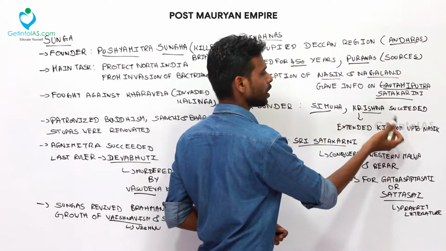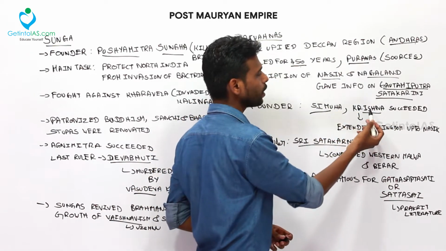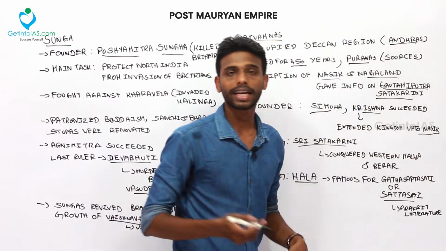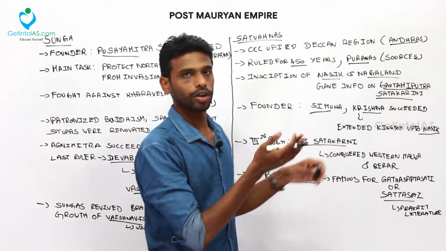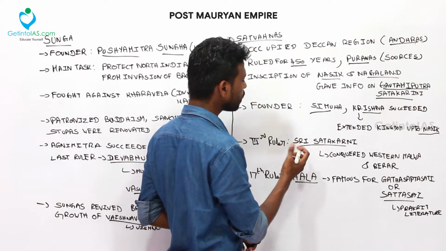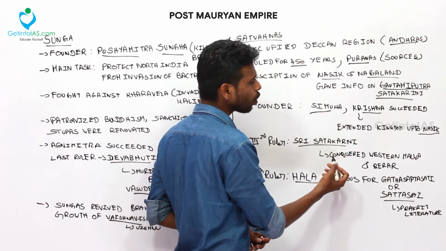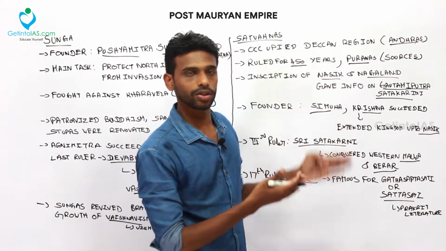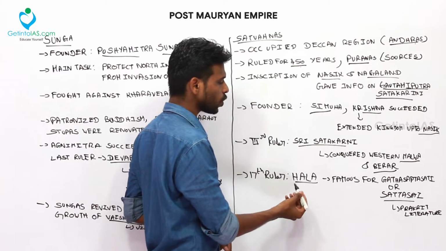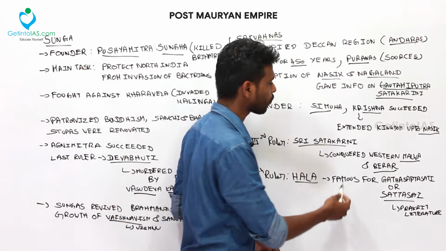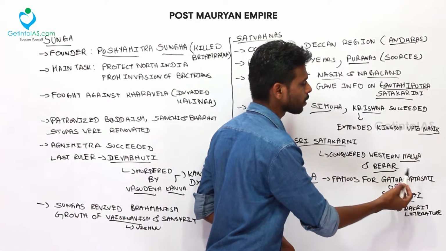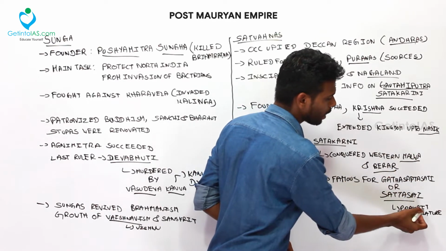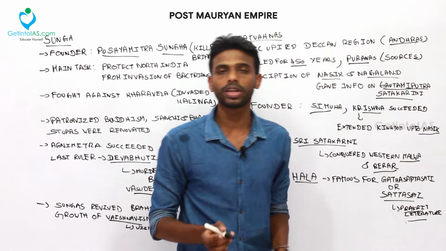The second ruler was Krishna, who succeeded Simuka, and he extended the kingdom up to Nasik in the north. The third ruler was Sri Satakarni, who conquered western Malwa and Berar. These were the first rulers, and then the 17th ruler was Hala. Hala was famous for Gathasaptashati or Satasai. These were Prakrit literature which was famous during this period.